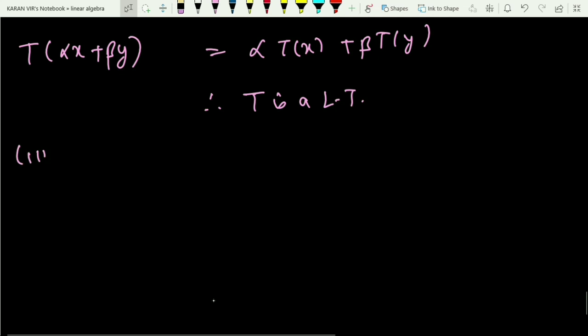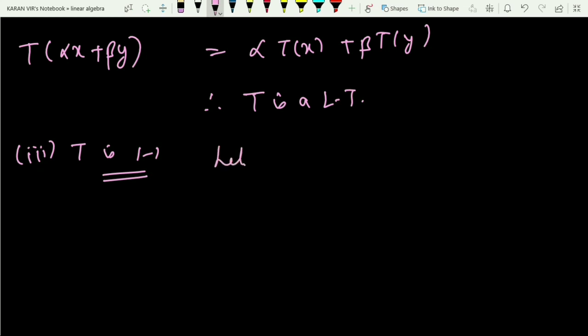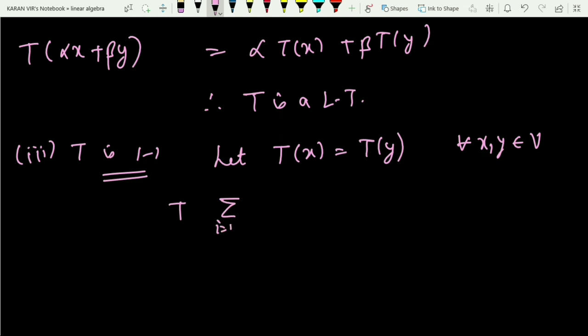Now the third thing which I have to prove here is that T is 1-1. So for T is 1-1, I will consider the two images are equal, so let T of x equal to T of y, and finally I wish to prove that x equals y for all x, y coming from V. And what is the value of T of x and T of y? Just substitute the value of x and y. So what is the value of x? That is summation i varying from 1 to n, ai into vi.